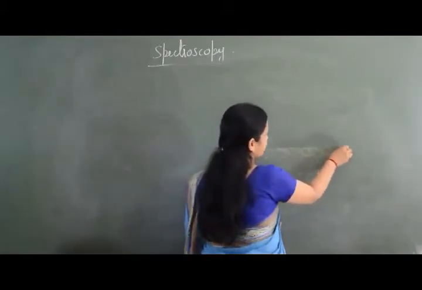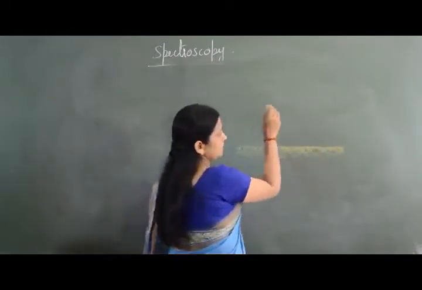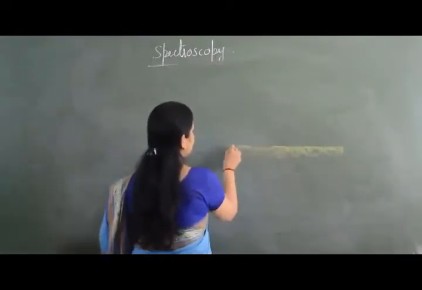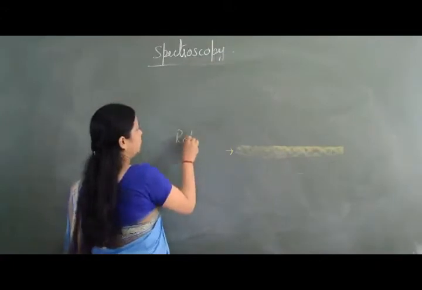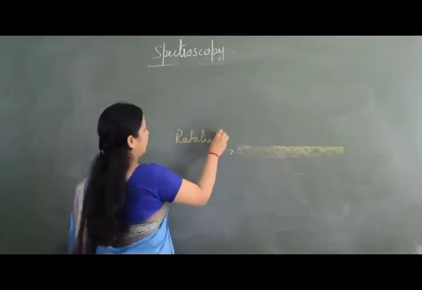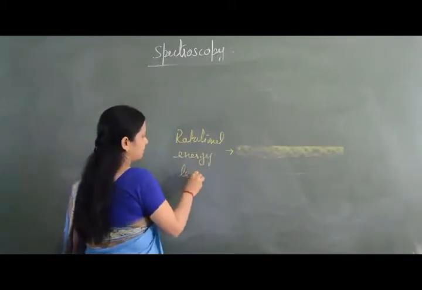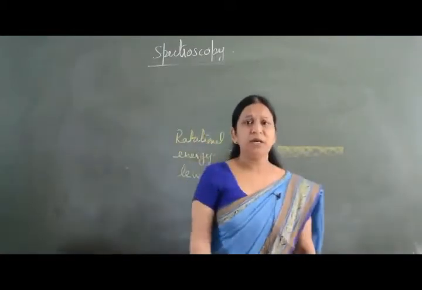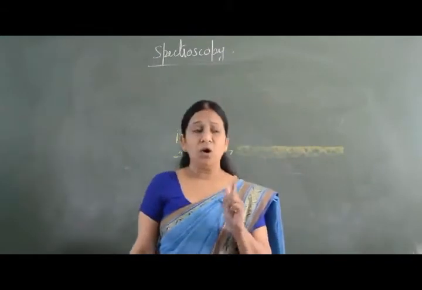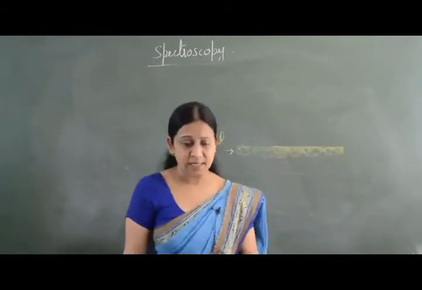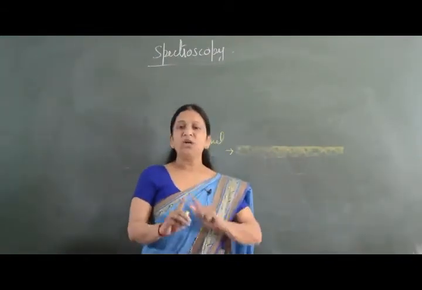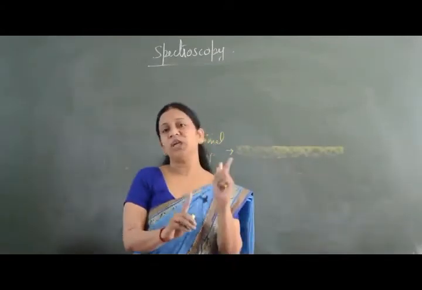Suppose this is rotational energy level. If I say the molecule is rotating or spinning on its axis, that means the molecule is simply undergoing rotational changes.